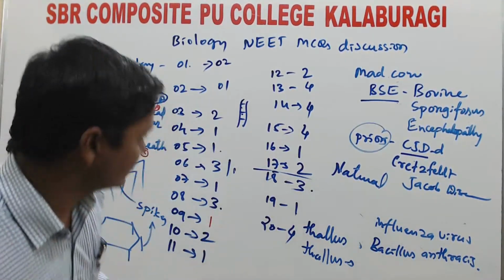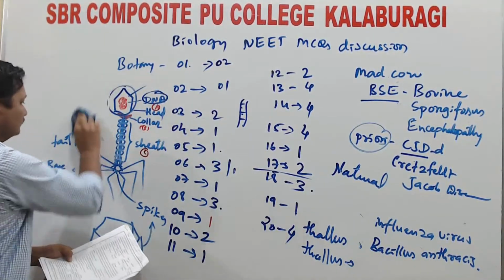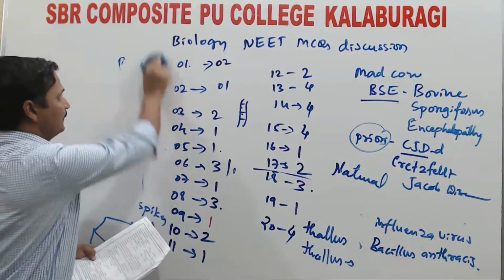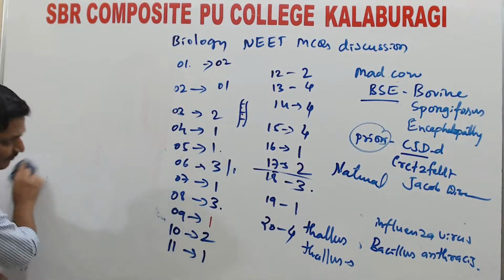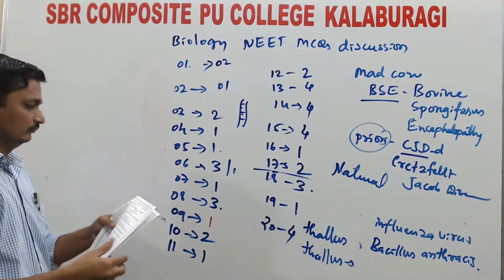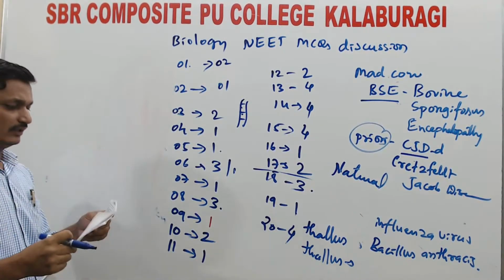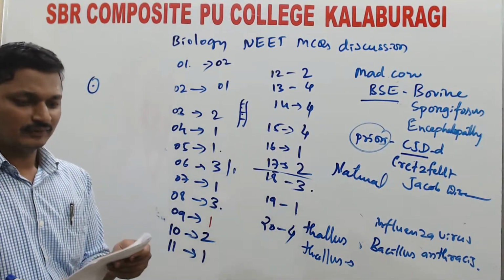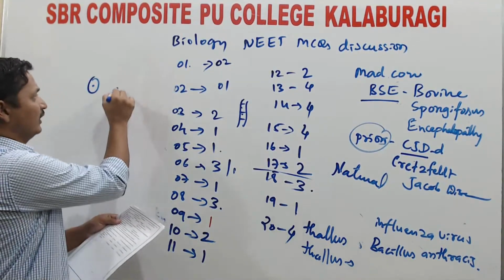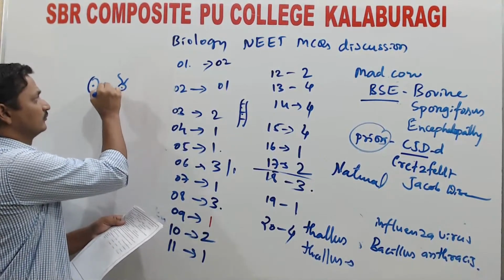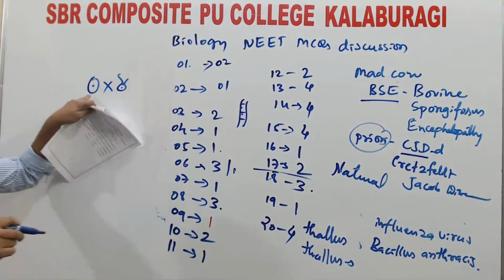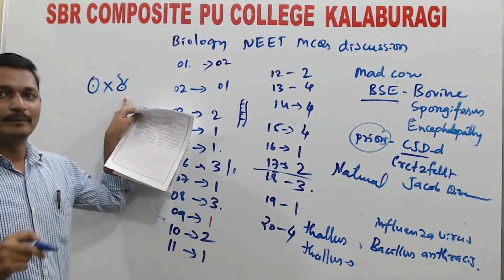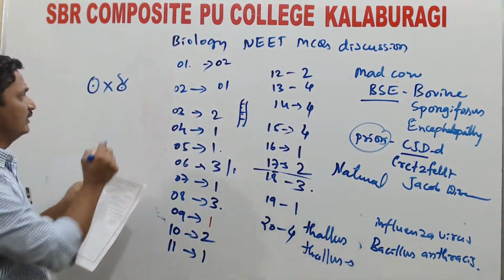Okay. Next, question number 21. The fusion between a larger non-motile female gamete and a smaller motile male gamete is called what?